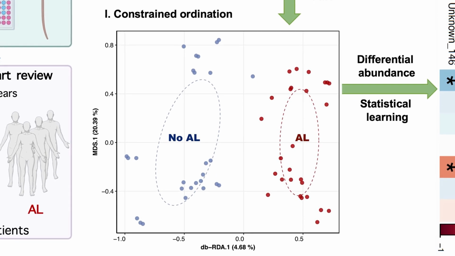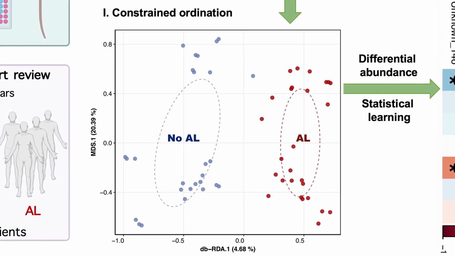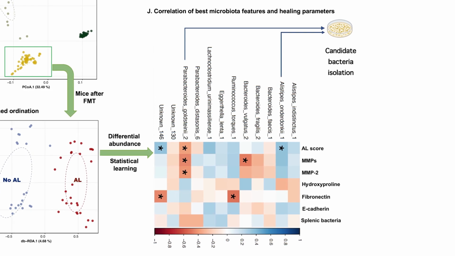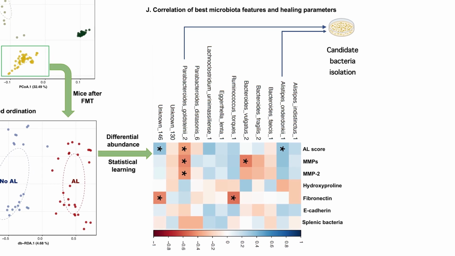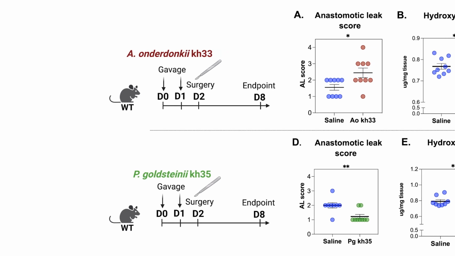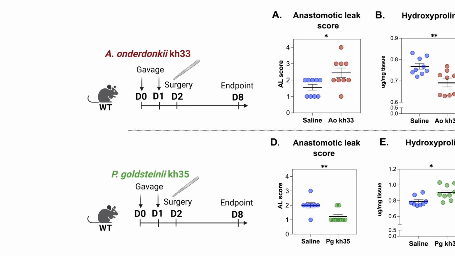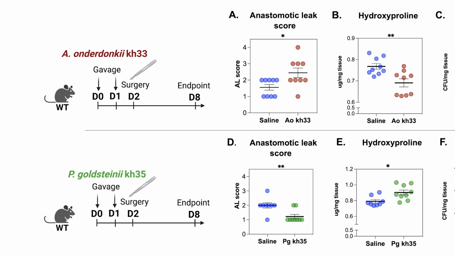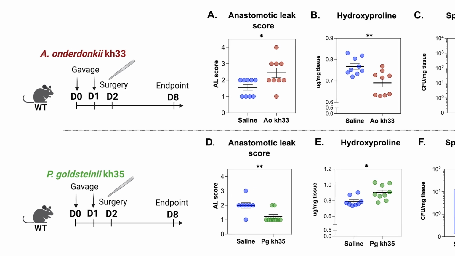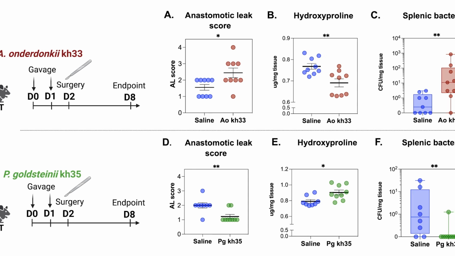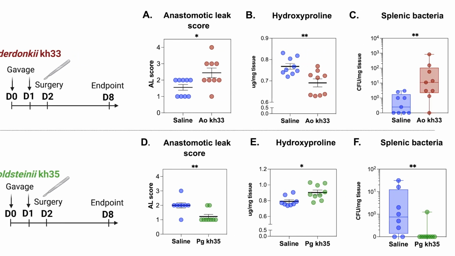Among those features, a strain of Parabacteroides goldsteinii was found to be positively correlated with healing parameters, while a strain of Alistipes onderdonkii was found to be negatively correlated with anastomotic healing. To assess the biological role of these bacterial strains in mice, we supplemented mice for 2 days with Parabacteroides goldsteinii or Alistipes onderdonkii and then operated on them. We found that supplementation with Alistipes onderdonkii increased the rate of anastomotic leak in mice and weakened the gut barrier function, as shown by higher bacterial translocation to the spleen.